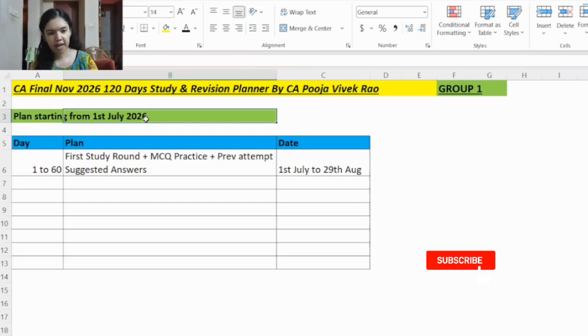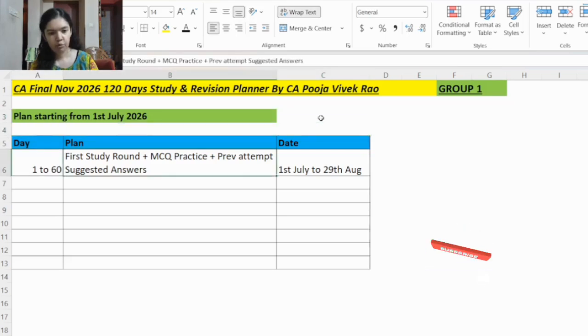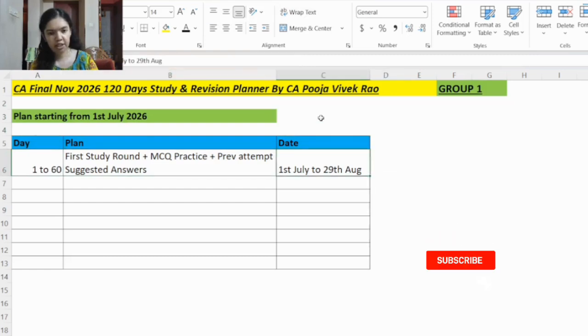If you practice MCQs every day, by the time the exam comes, you will be able to solve them at fast speed as well as accurately. Because 30% of the marks are for MCQs, right? So if you score maximum marks in MCQs, then it will be easy to clear the exam.